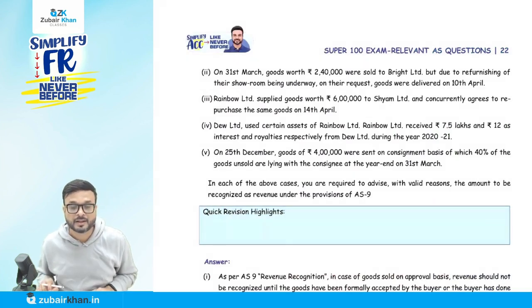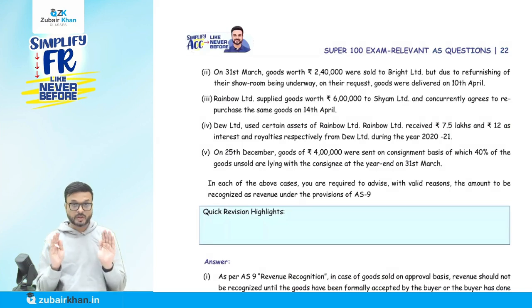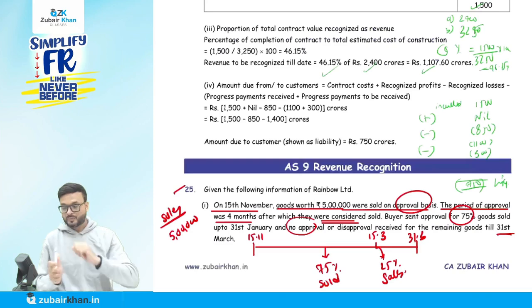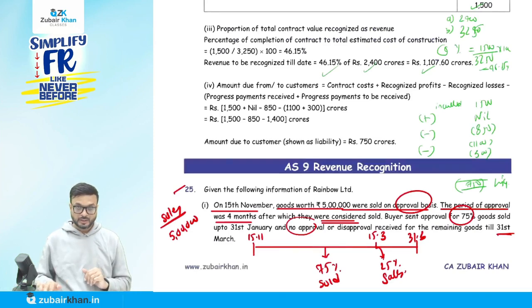Sales. What happened? The complete amount, rupees 5 lakh, will be recorded as what? Sales. Now I'm coming to the next point.